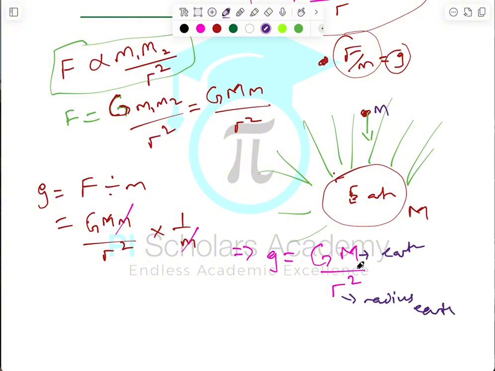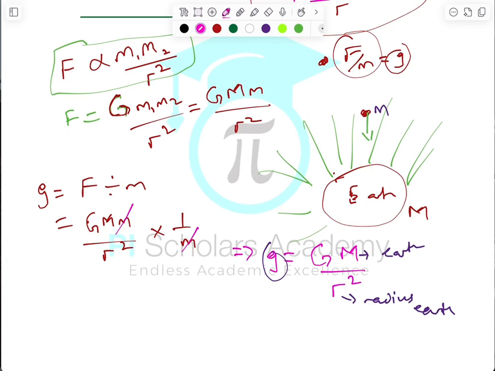So what does that imply? It implies that there are some other planets and other bodies in the universe that also have their own g. They also have their own field strength, which is also known as the acceleration due to gravity on those different bodies in the universe. So you can always replace this mass with the mass of that body, and you can replace this r with the radius of that body. So that is the general concept about g.